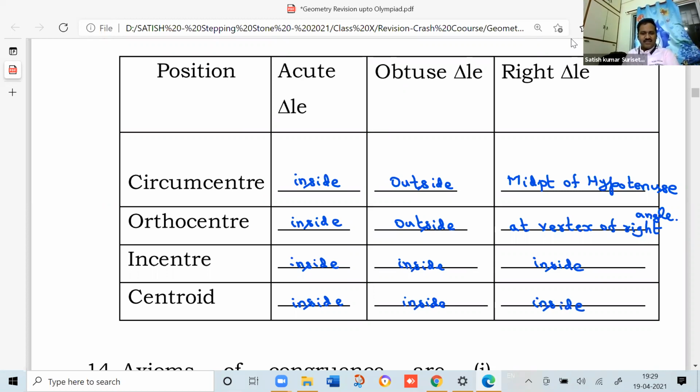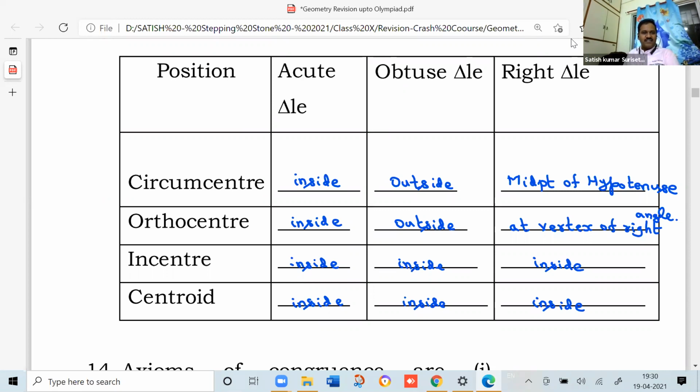What's the definition of orthocenter? Point of concurrence of altitudes is called the orthocenter. Incenter: point of concurrence of angle bisectors is called the incenter, or the point which is equidistant from the sides of a triangle is called the incenter.